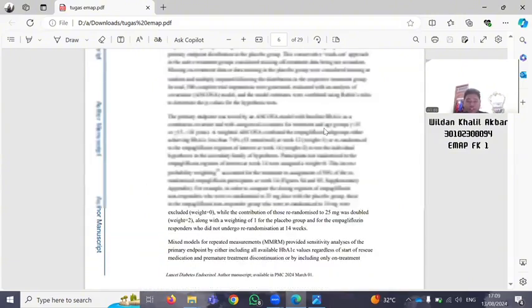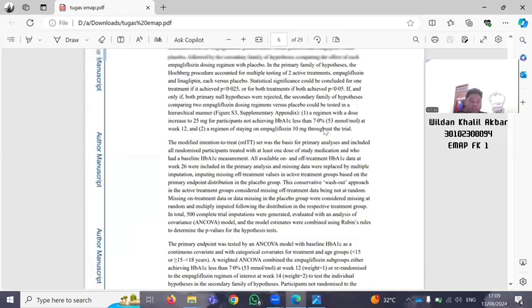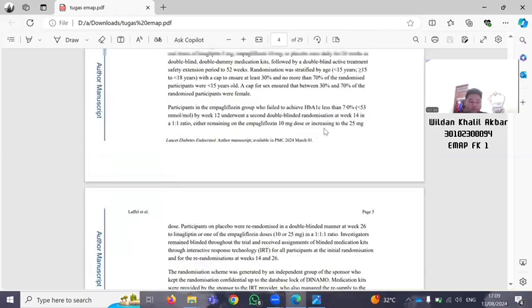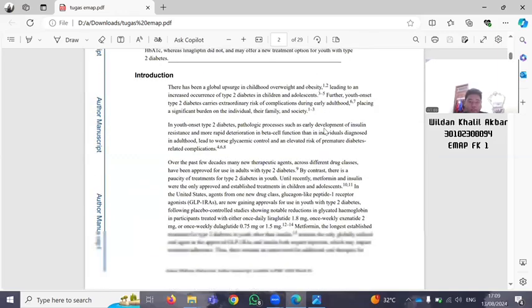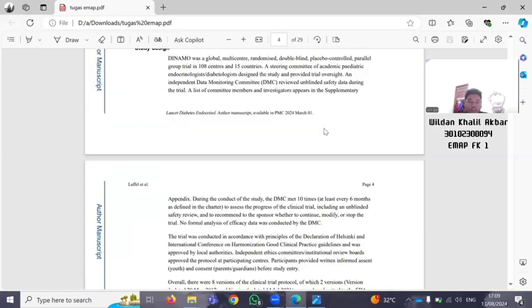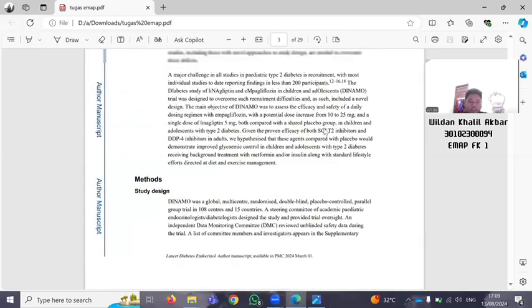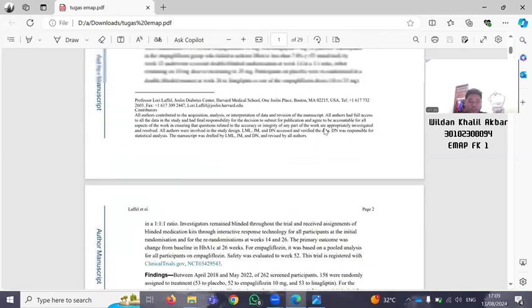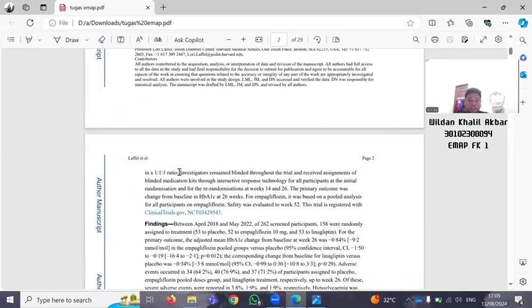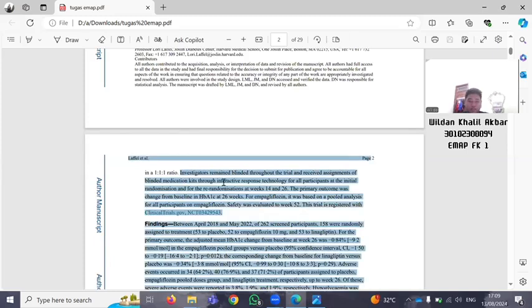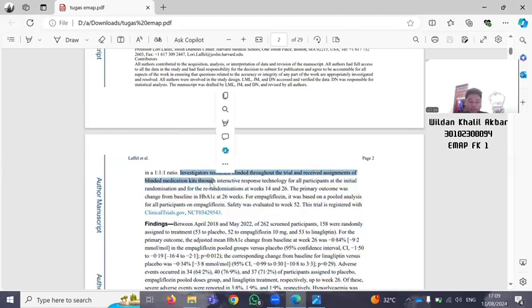Next to number 11A. Right there, this is number 11A. The investigators remained blinded to the assignment of the planned medication.